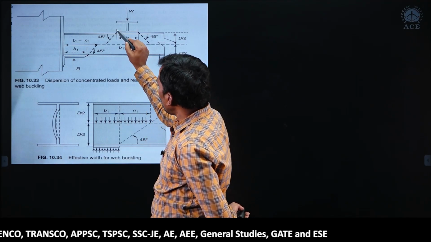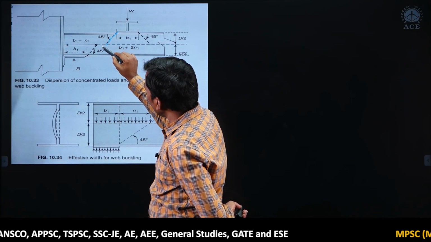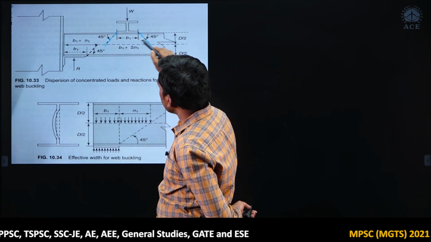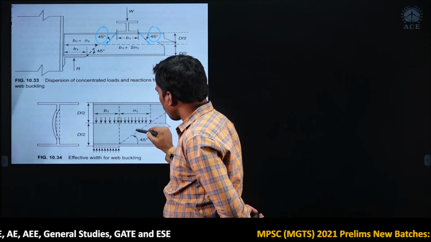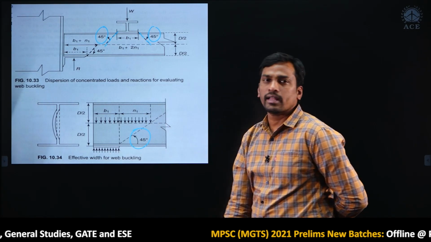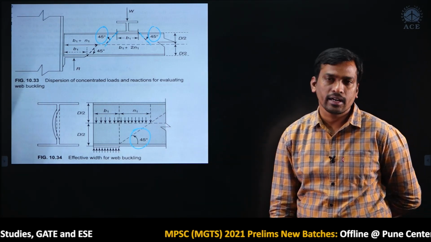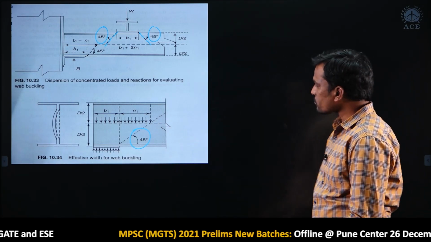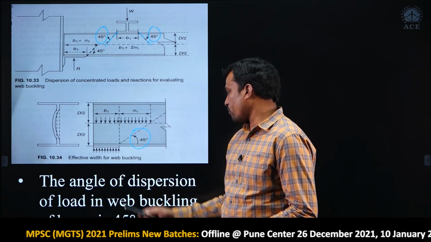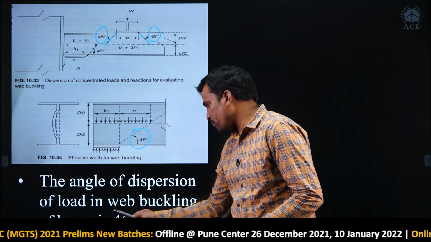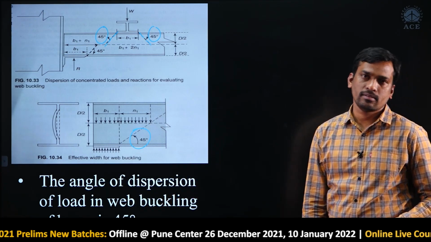If you see the load dispersion, now this is the load dispersion. What angle is this load dispersion? This is 45 degrees. Load dispersion is 45 degrees, so option D is correct. So the angle of dispersion of load in web buckling of a beam is 45 degrees.